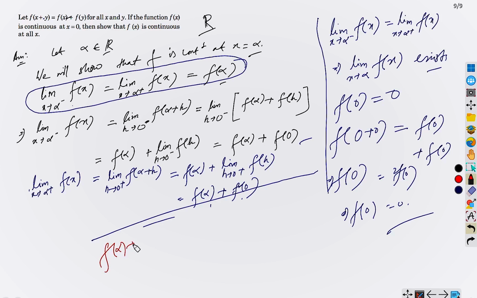f(alpha) plus f(0) equals f(alpha). Correct? Therefore, do I have to say anything else now? This is f(alpha). This is also f(alpha). And finally, we obtain this expression. Yes? We will now start doing some problems on differentiability.